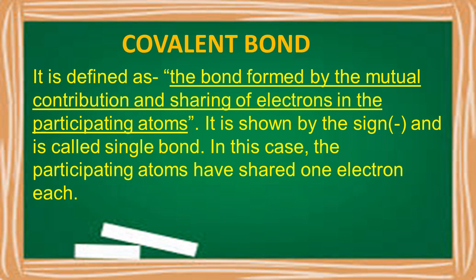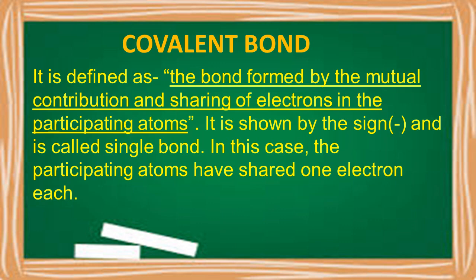Whenever covalent compounds, or carbon compounds or organic compounds, are formed, there will be a sharing of electrons between the two atoms. If sharing of electrons takes place between the two participating atoms, then the bond established there is known as a covalent bond.